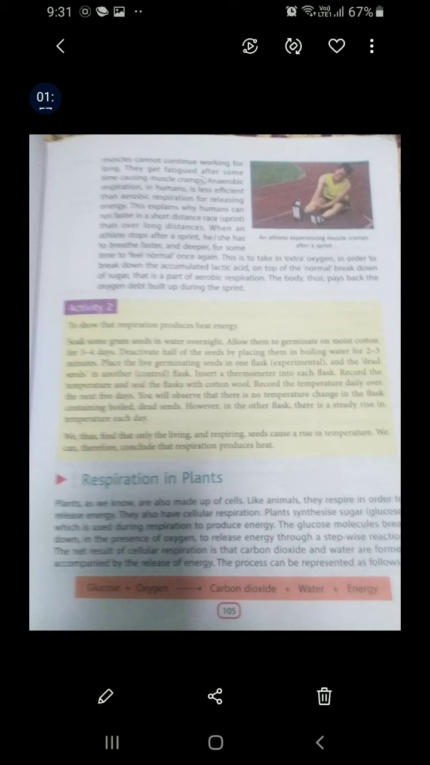Now, plants synthesize glucose, which is used during their respiration to produce energy. The glucose molecule breaks down in the presence of oxygen and a lot of energy is released. The net result of cellular respiration is that carbon dioxide and water are formed. Oxygen reacts with glucose and forms carbon dioxide, water and energy in cellular respiration.